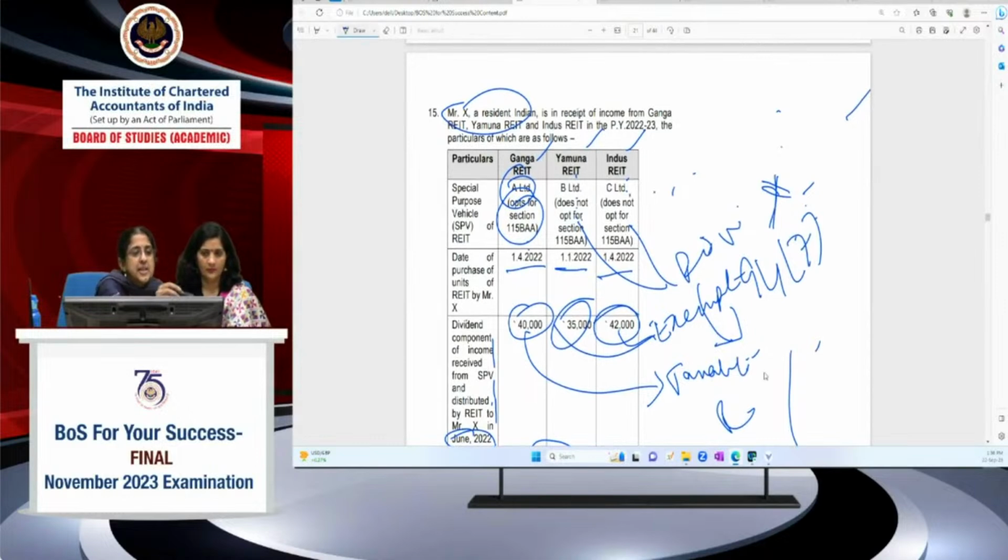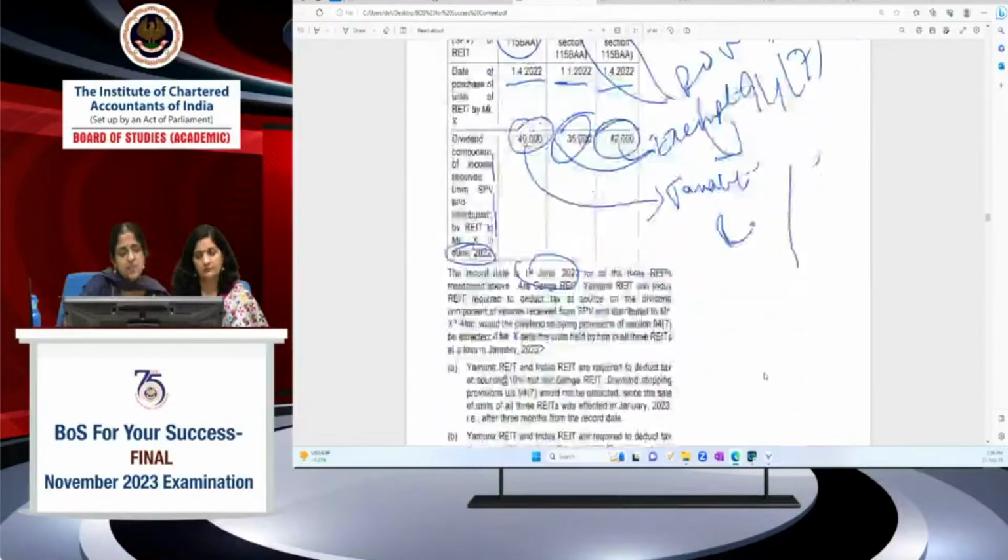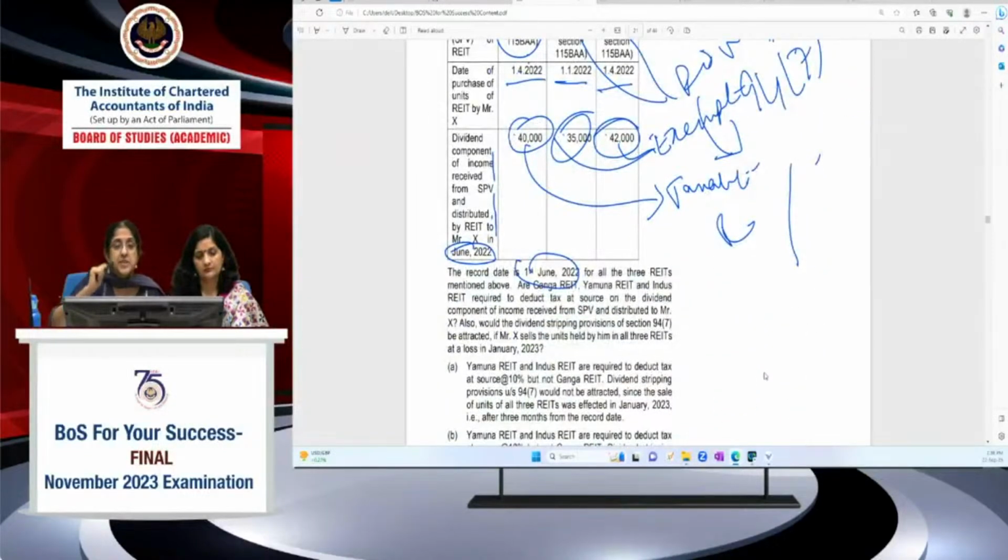That is for Ganga Limited. Yamuna and Indus Limited don't opt for 115BEA. So dividend income is exempt in the hands of Mr. X. So these two, Yamuna and Indus, need not deduct tax at source. Ganga Limited has to deduct tax at source at 10%. Yamuna and Indus REIT need not deduct tax because the SPV has not opted for 115BEA. I hope this is clear. What is dividend stripping? I will explain, Prasad. Now we come to dividend stripping.